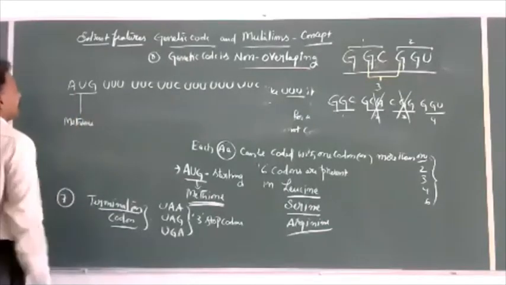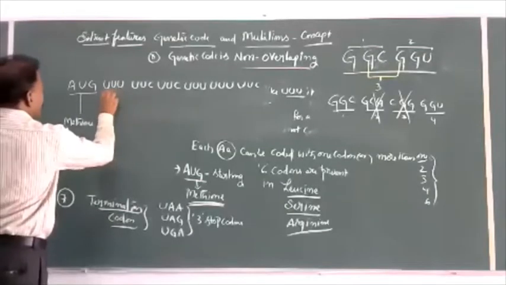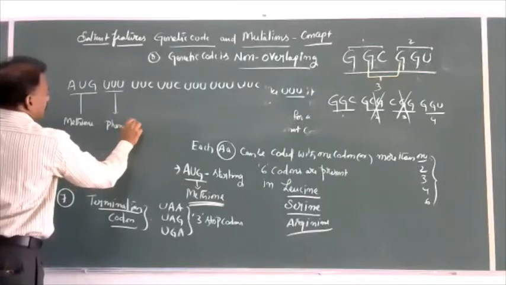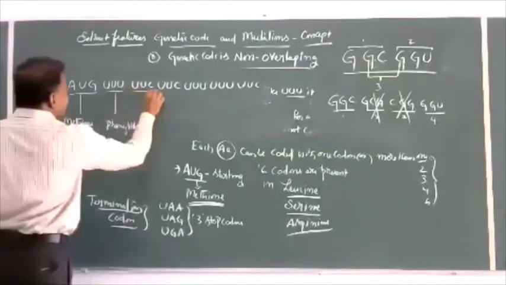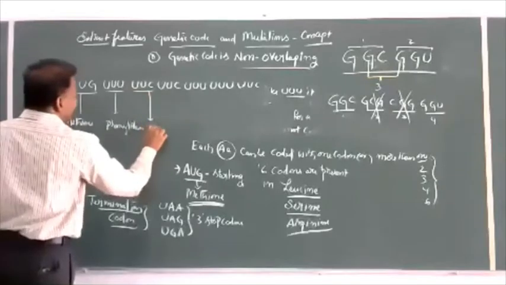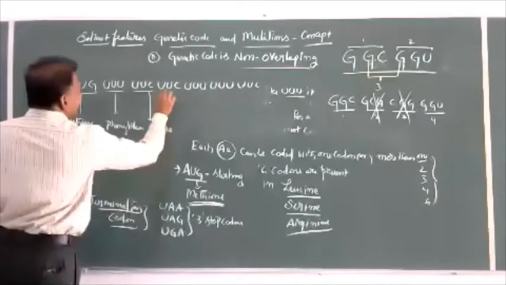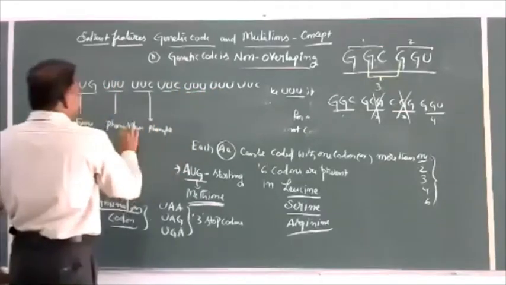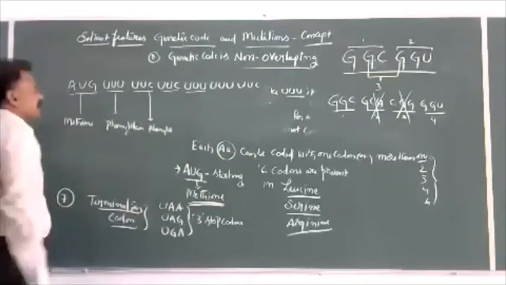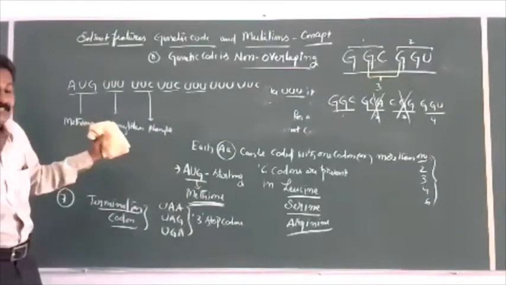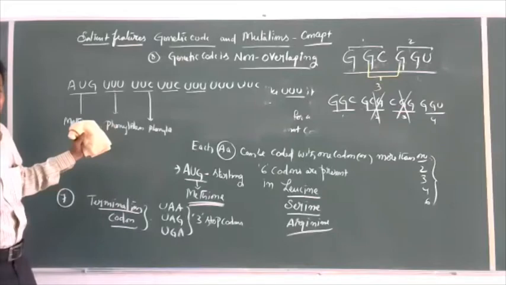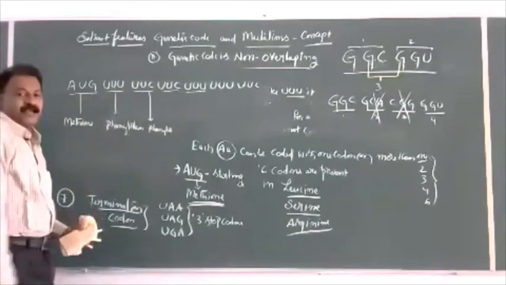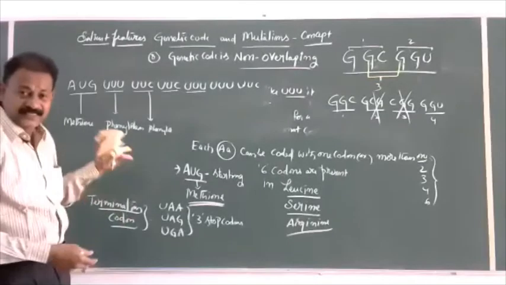AUG codes for methionine. UUU codes for phenylalanine. UUC also codes for phenylalanine. UUC the same phenylalanine, UUU the same phenylalanine. So the concept of giving this sentence is, by seeing the codons, we can predict the amino acid with the help of the checkerboard. It is easy.